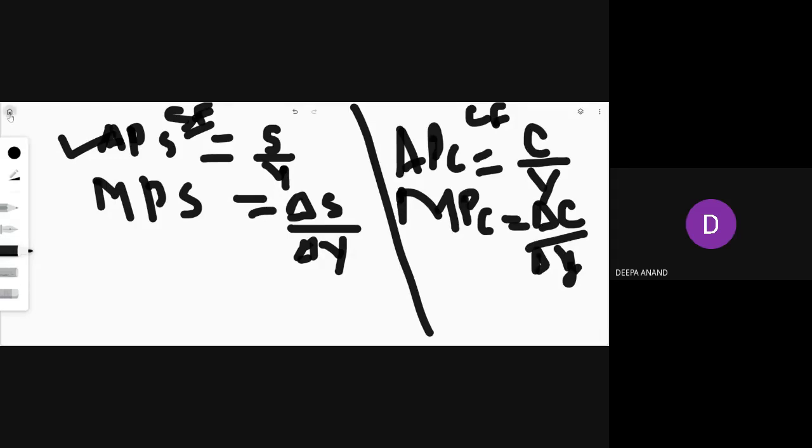Now you see, this is the saving curve. We have to extend the line because you have to start from the negative. This is the saving curve, with y-axis and x-axis. Here we have to write income and here it is saving. So what is average propensity to save? Take any point in the saving curve, and join it with the saving and income axes.